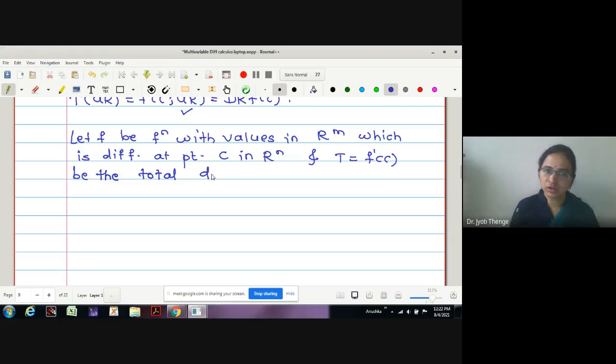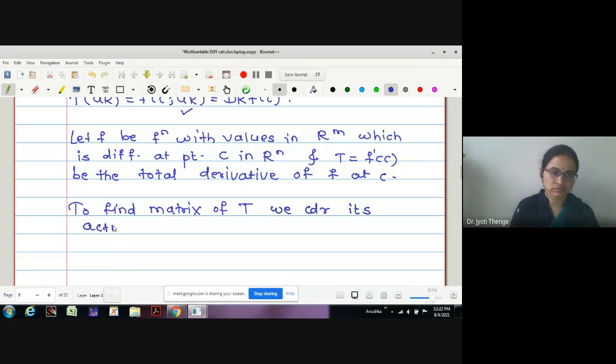Let it be the total derivative of f at c. Next, to find a matrix, did you understand why we are forming a matrix? To find the matrix of T, we consider its action on unit coordinate vectors.